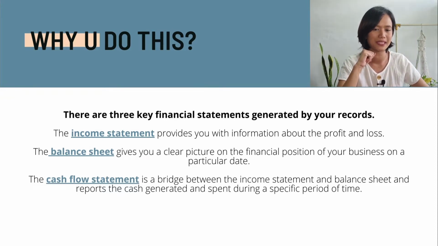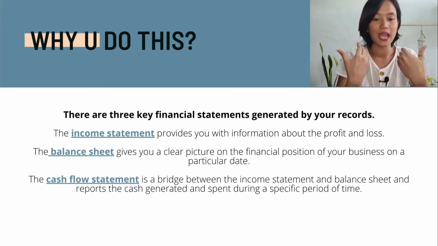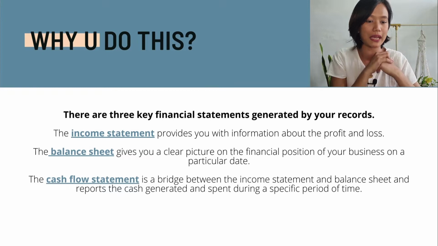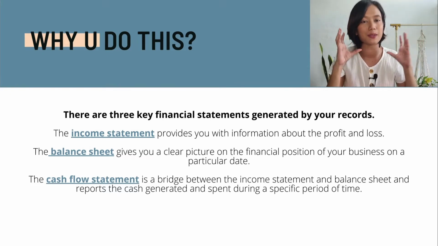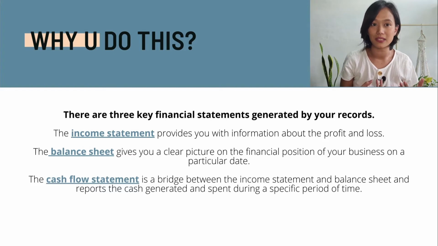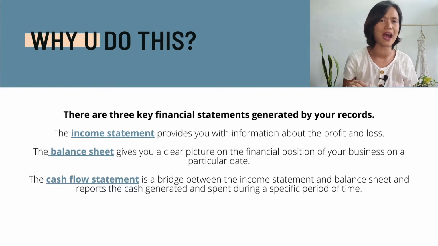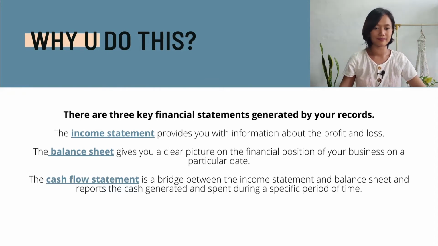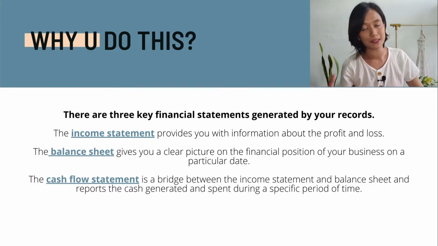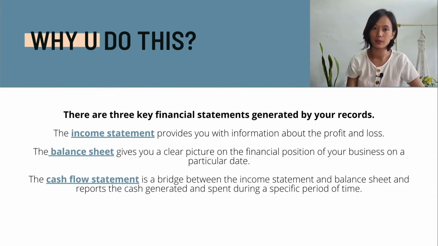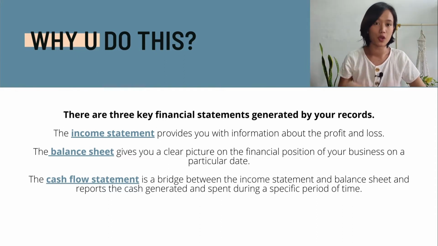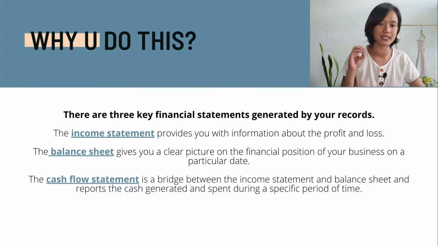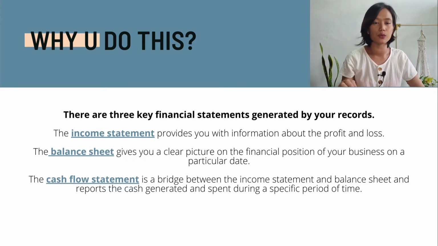The cash flow statement is a bridge between the income statement and the balance sheet, and reports the cash generated or spent during a specific period of time. Basically, we will see the movements of cash itself, so that we'll know how the company manages its cash. Remember, these are the three key financial statements, but there are also other statements such as the statement of changes in equity or the statement of other comprehensive income. These are just the general summary of what we use the financial statements for.